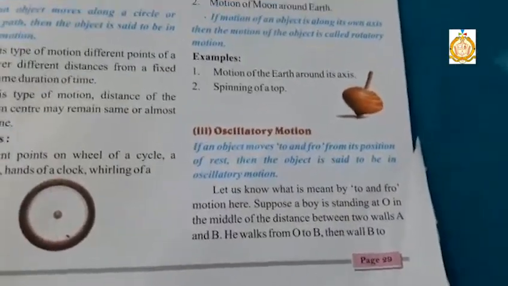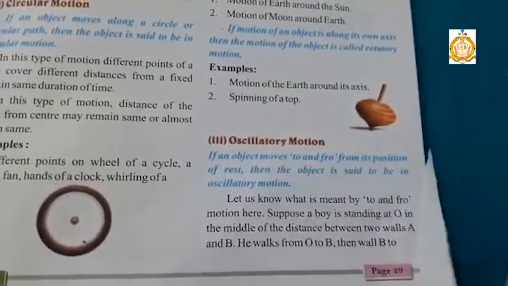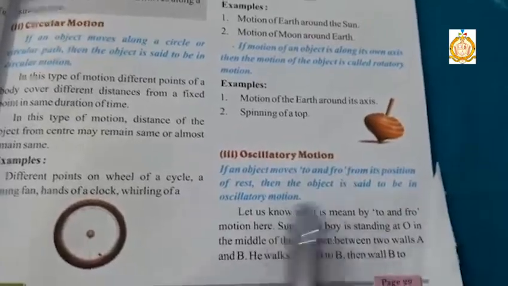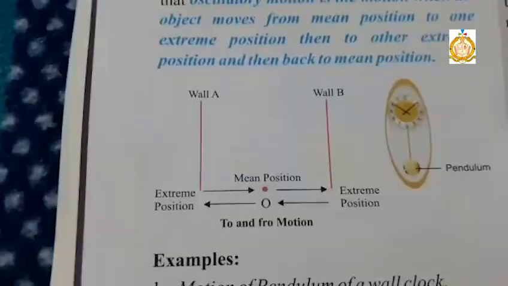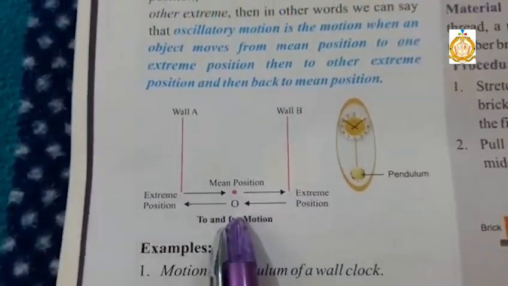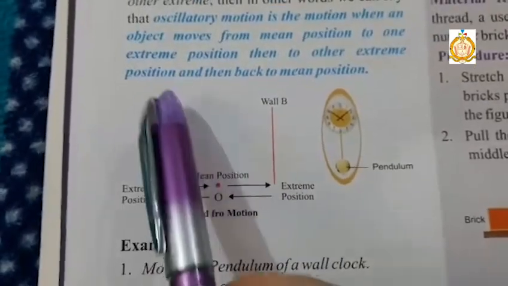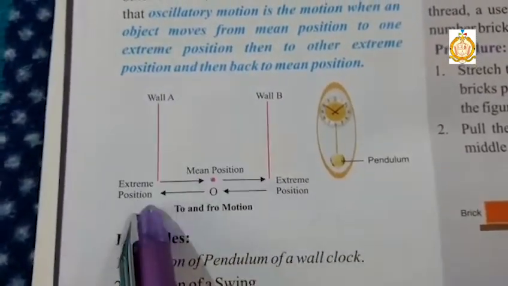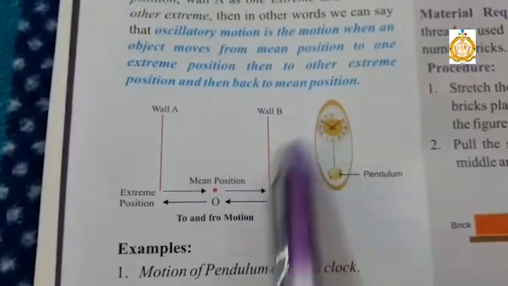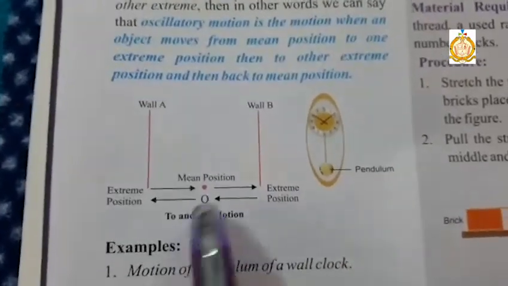Now, if something follows to and fro motion, we say that it is in oscillatory motion. But what is to and fro motion? To understand to and fro motion, suppose that a boy is standing at a point O and there are two walls in the room. First wall we named as wall A and second wall we named as wall B, and the boy is standing at point O.